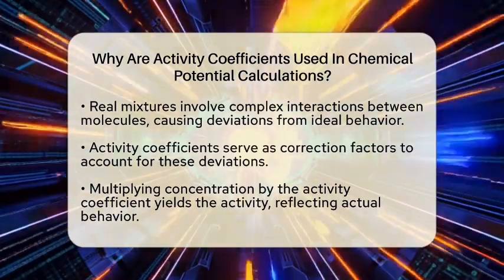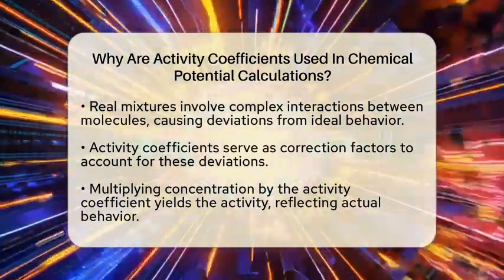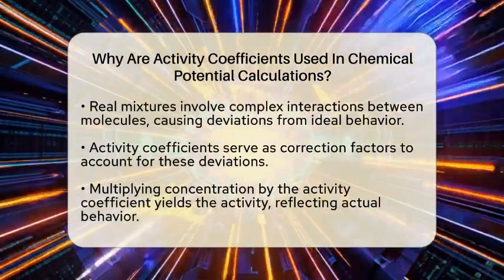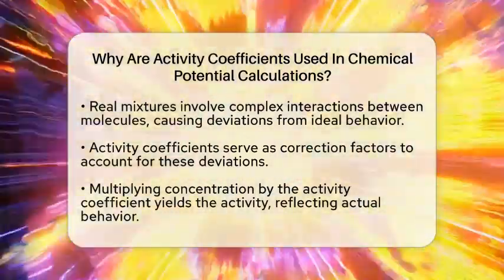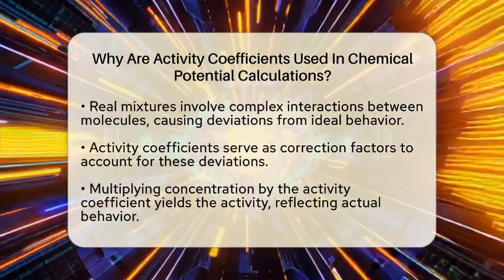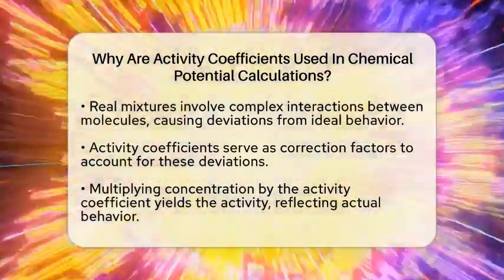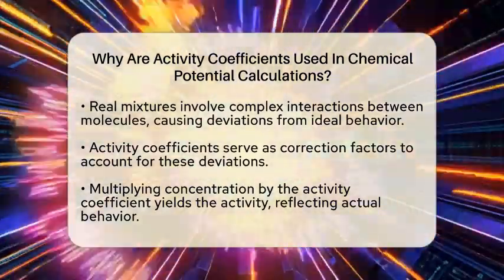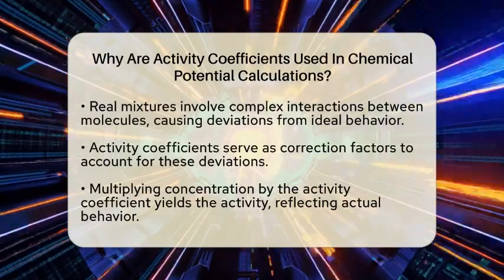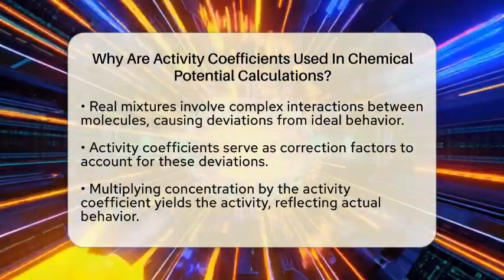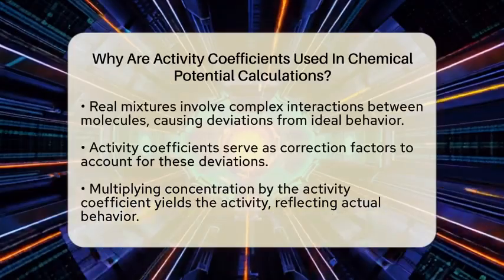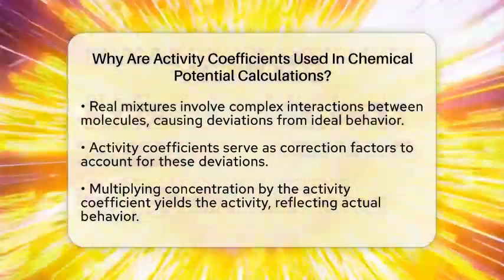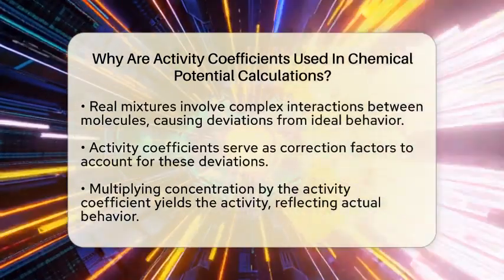They act as correction factors that adjust the concentration or pressure to reflect the actual behavior of molecules in the mixture. Think of activity coefficients as a way to fine-tune our calculations so they match what really happens. When molecules interact strongly or weakly, the activity coefficient accounts for these deviations. By multiplying the concentration by the activity coefficient, we get what is called the activity. The activity better represents how the substance actually behaves in the mixture.